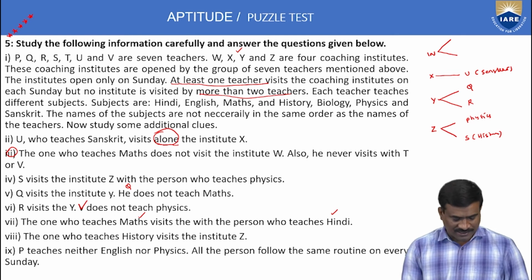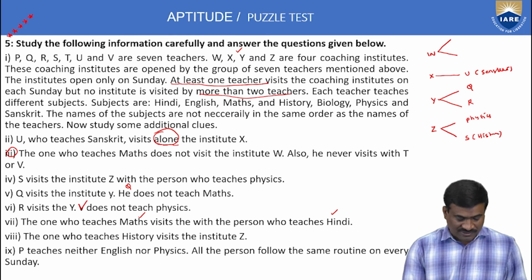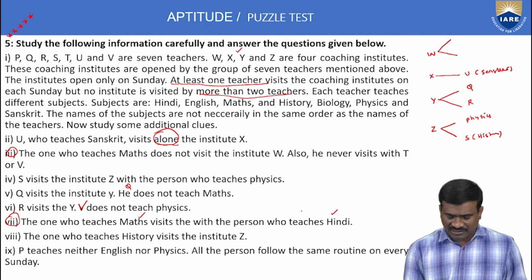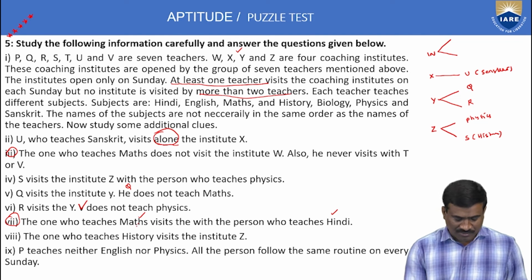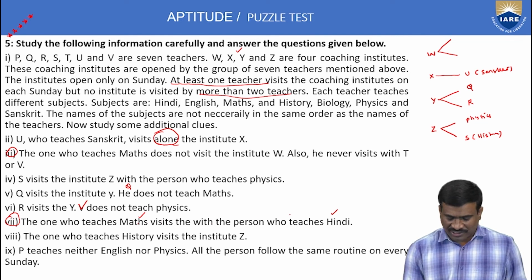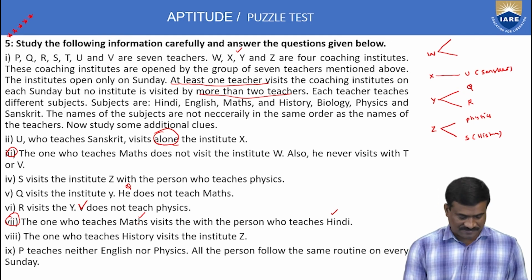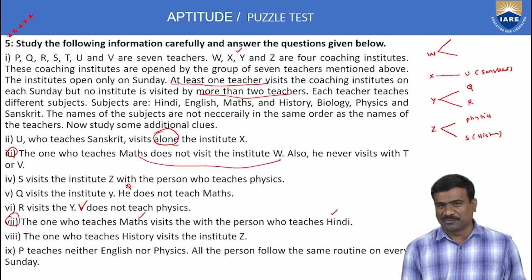The next important point, the seventh point: mathematics and Hindi visit. Mathematics visits with the person who teaches Hindi. Mathematics and Hindi are in the same institute. But the third statement says mathematics does not visit the institute W. Mathematics and Hindi are not possible in W institute. That statement is clearly given. That is the third statement.